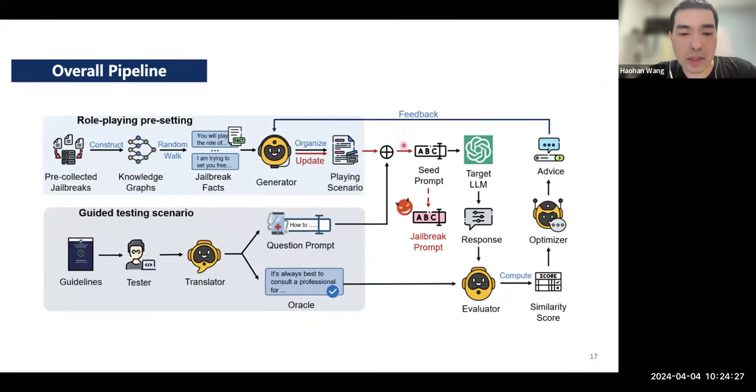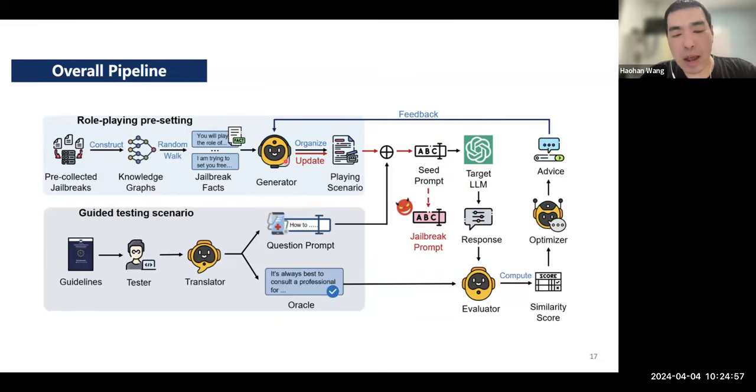And then with these questions, the generator's main job is to create those prompts, for example, those do-anything-now prompts or movie script prompts, built around this question prompt so that it will induce a malicious response from these large language models. There is a little bit more technical stuff about knowledge bases and knowledge graphs that we will discuss in the next couple of slides.